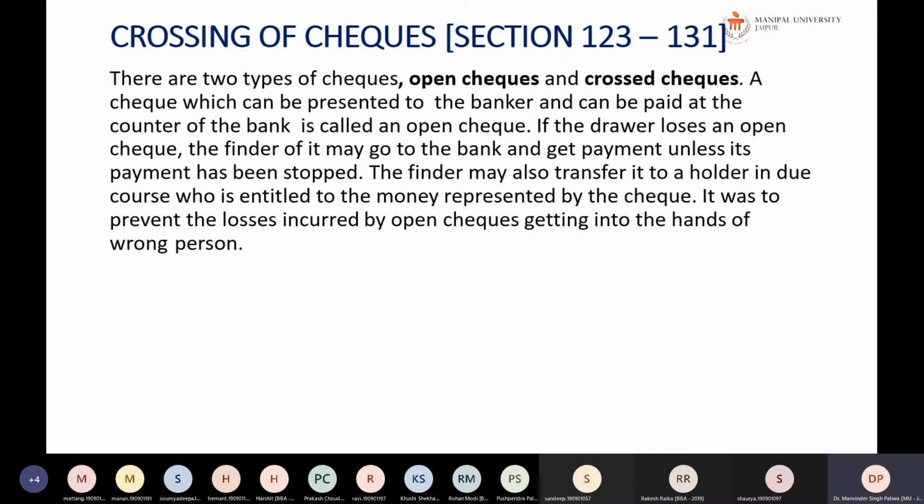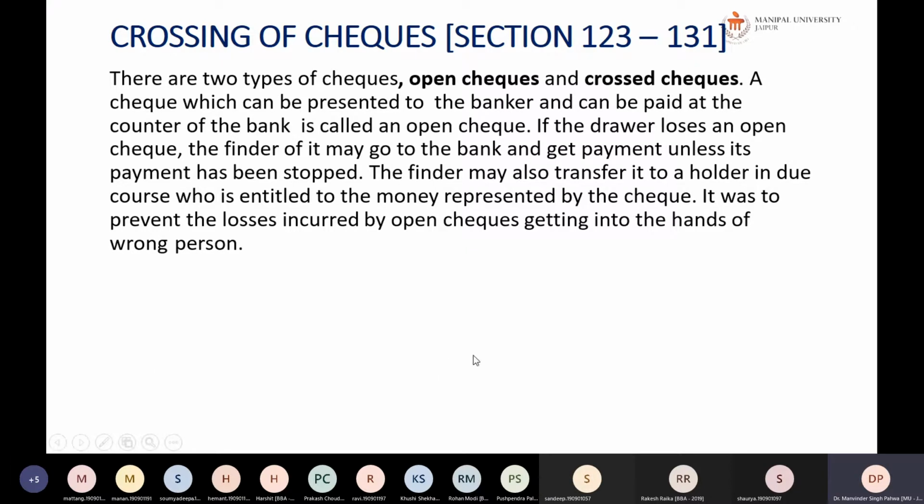The finder may also transfer it to a holder in due course who is entitled to the money represented by the check. So he can even give it to someone else, and that person will also get the money. It was to prevent the loss incurred by open checks getting into the hands of the wrong person that the crossing of checks has been introduced. What is the use of crossing? It is an instruction to the banker on how to make payment of the checks.